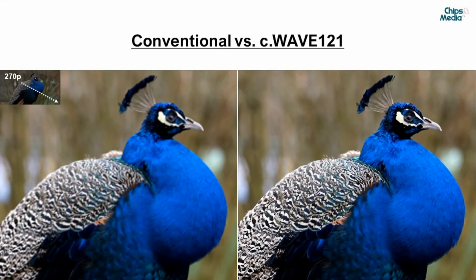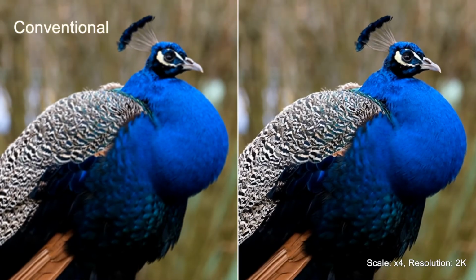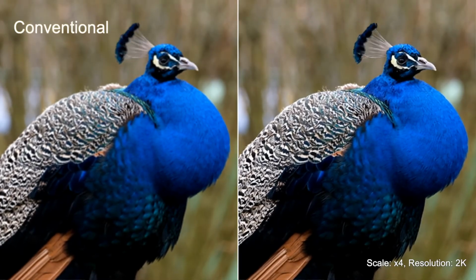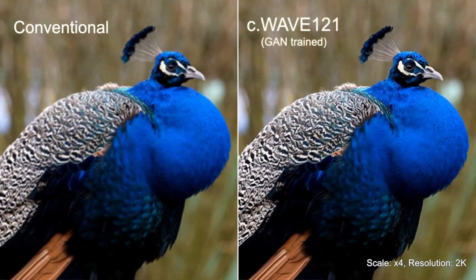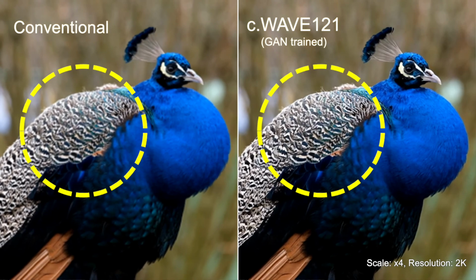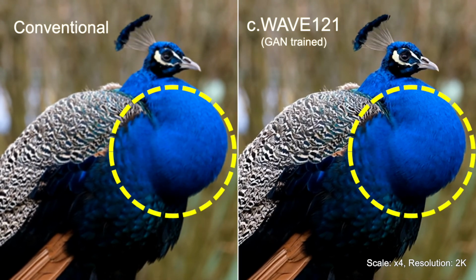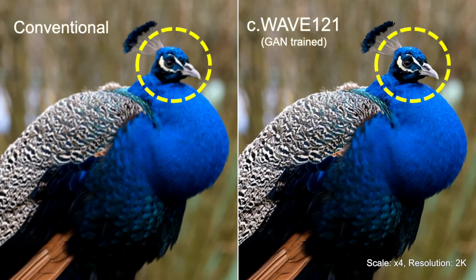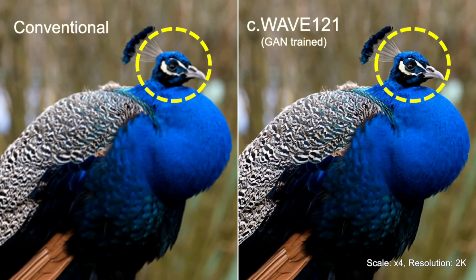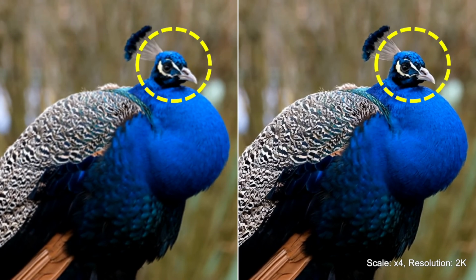Now, let's compare the two images here. The left is upscaled by a conventional upscaling method and the right is upscaled by our super resolution IP. On the left, you can see the fuzziness throughout the image. It's a bit blurry and the color isn't so vivid. But if you look on the right and compare it to the left, the peacock's beak is shown more expressively without blur, and the overall color is more precise.